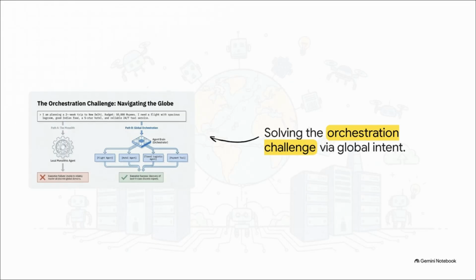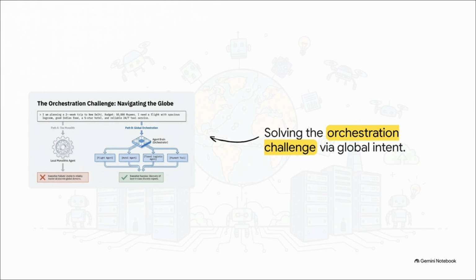This is where we start to see how incredibly complex human goals are actually executed. And spoiler alert, it's not by one giant omnipotent system, but by a federated network of specialized agents. Take this orchestration challenge, for example. If you give a natural language prompt asking to book a highly specific, multifaceted 2-week trip to India, a single monolithic agent just fails. It simply can't master every single global domain perfectly.